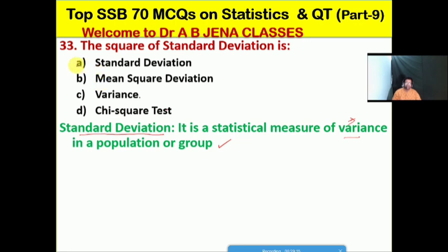So whether A it's the standard deviation, B it's the mean square deviation, C it's the variance, D it's the chi-square test. So friends, no doubt, C is the right option for this MCQ. The square of standard deviation is the variance.